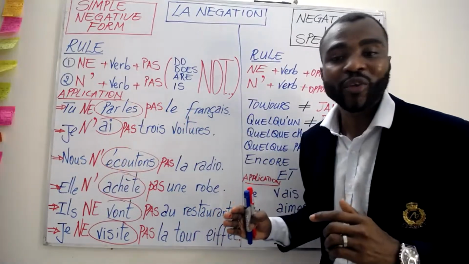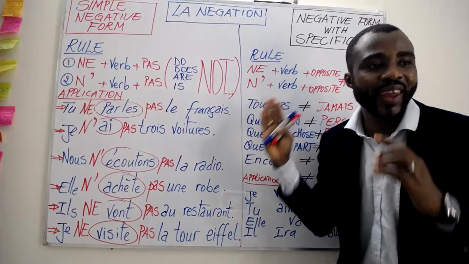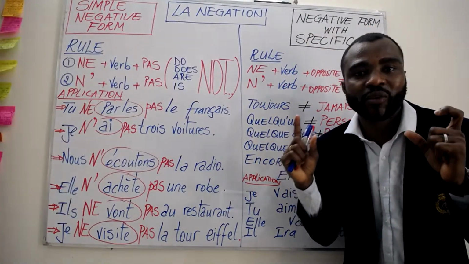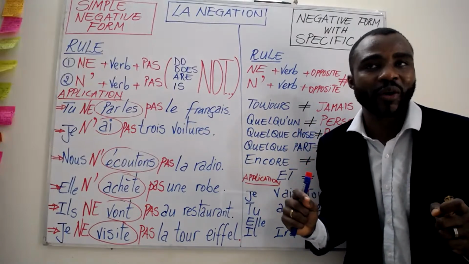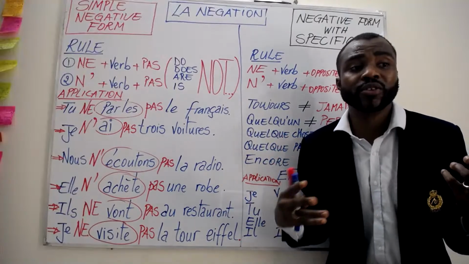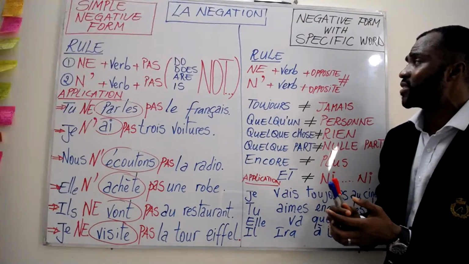Perfect. Now let's move to the second part of the negative form in French, which is about the negative form with specific words. Here we're going to have a different rule, but almost the same.